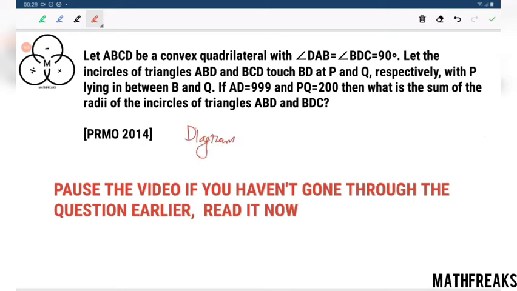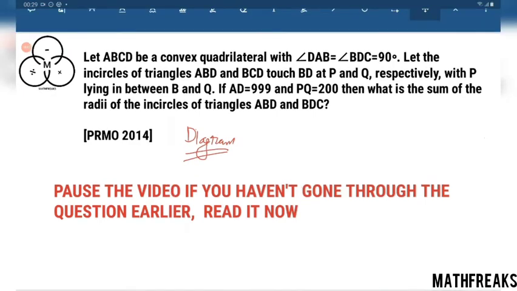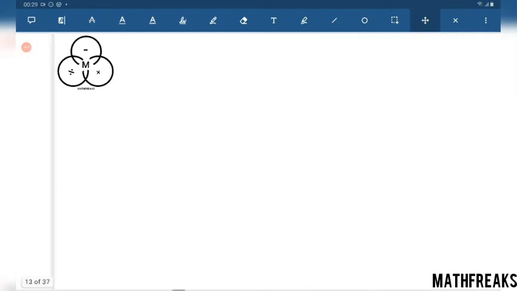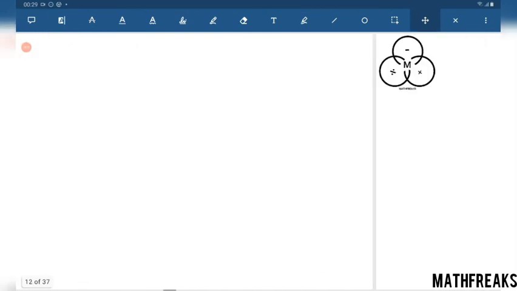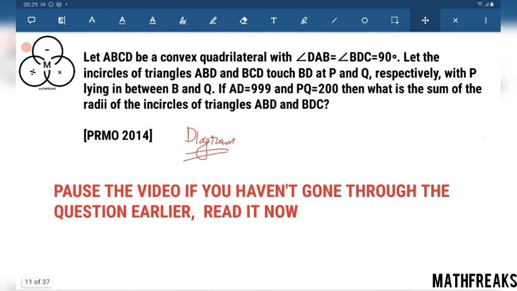In most of the geometry questions asked in intermediate Olympiads, we just need a proper diagram. I do not have the diagram at this moment, so I need to draw it. Let me draw it.